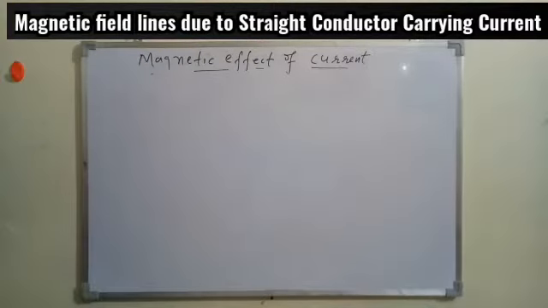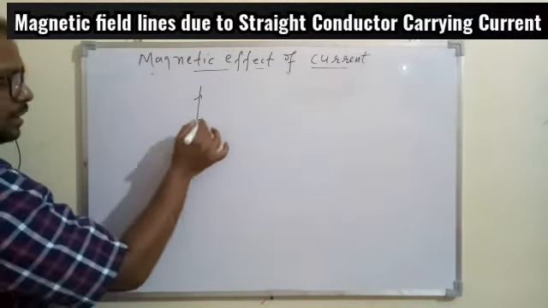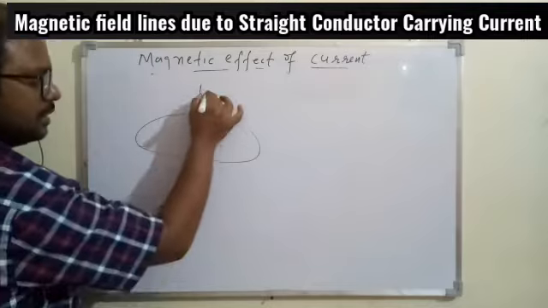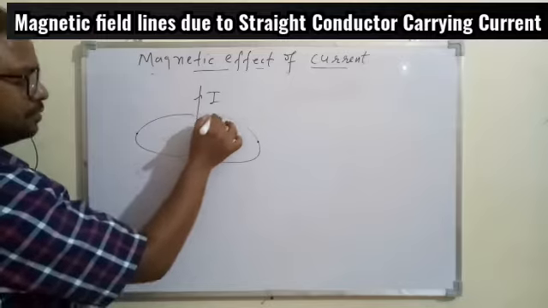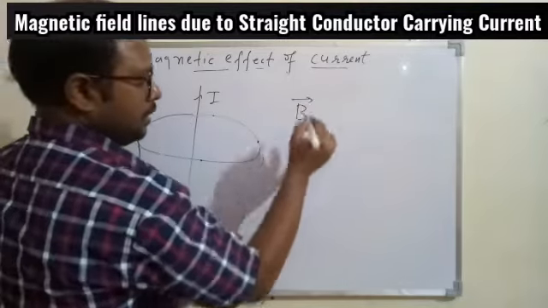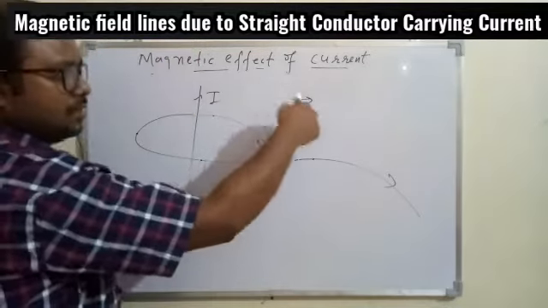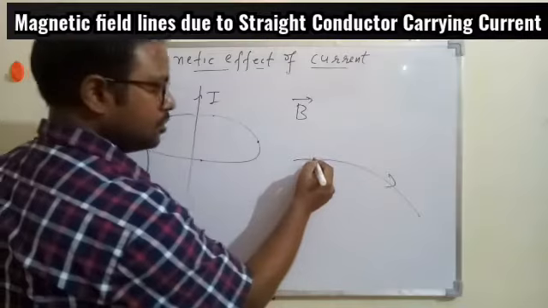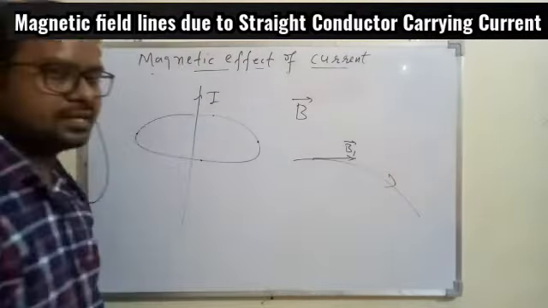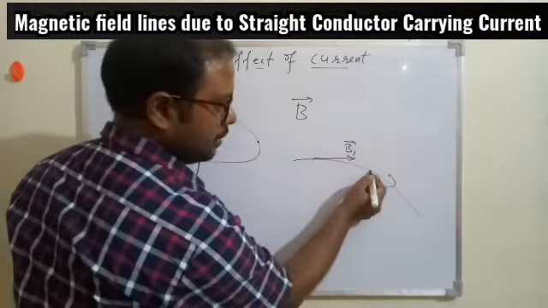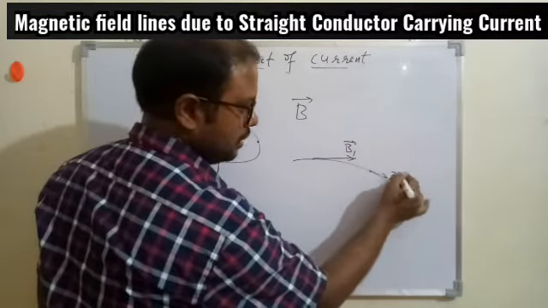And one more thing that I want to discuss last today, that is the same concept. If the magnetic field lines are formed around the conductor carrying current, what will be the direction of magnetic field at any point? So you know, if we have magnetic field lines anywhere, to find the magnetic field direction, that is capital B, we have to draw the tangent. So at this point if you draw the tangent, it will give the direction of magnetic field, that is capital B. If you have to find the magnetic field direction here, you have to draw the tangent. So this will be the direction of magnetic field here.